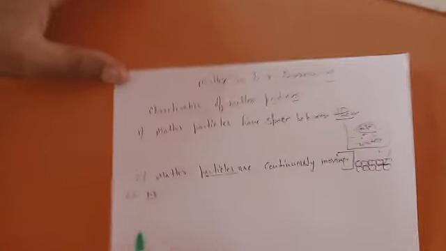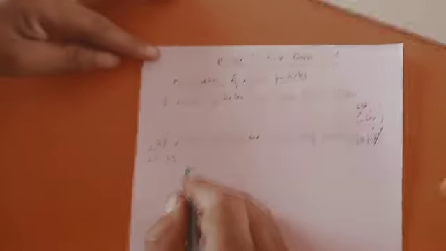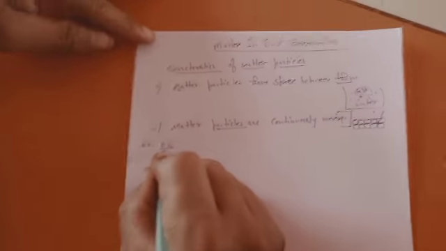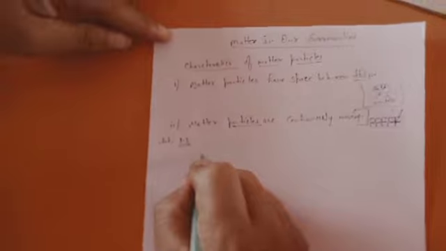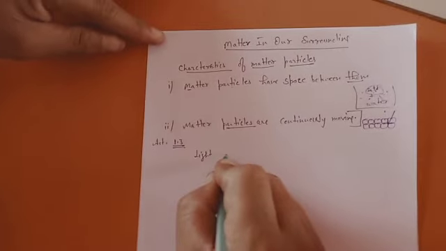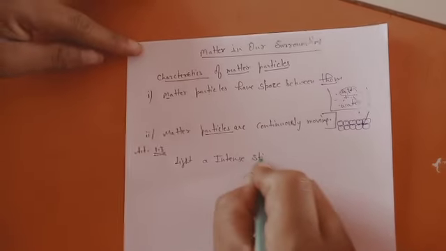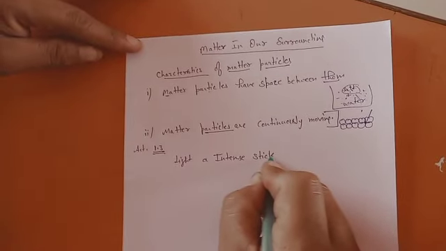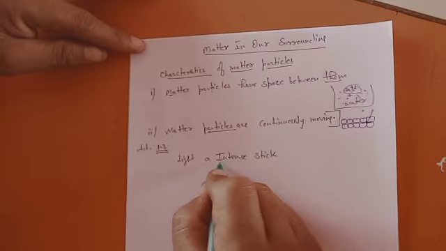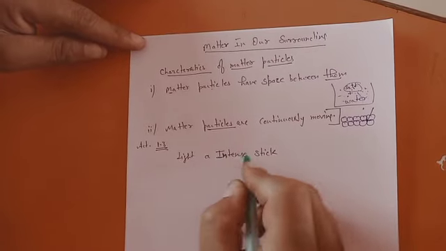In activity 1.3, you are told to light an incense stick, that is, your agarbatti, as you can call it in Hindi.